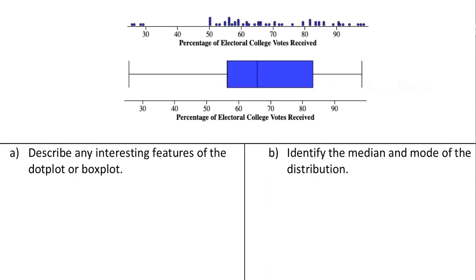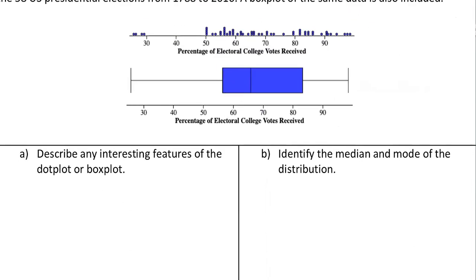Identify the median. To identify the median on a dot plot would be really difficult, but thankfully we have the box plot. This value is the median, and it looks like it might be at about 66. So we would say that was roughly 66% of the vote. So half of presidents have won 66% or more, and half of presidents have won less than 66%.